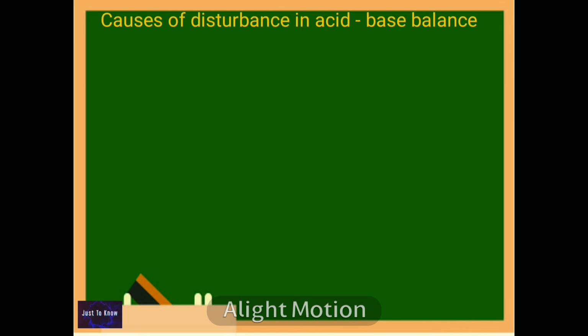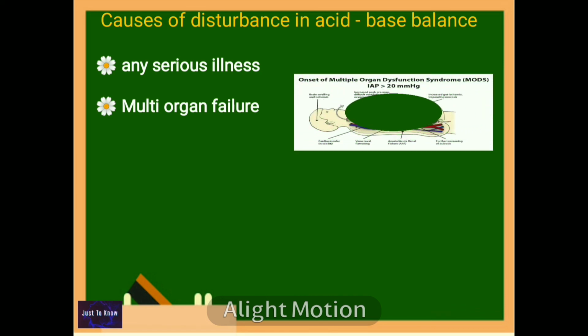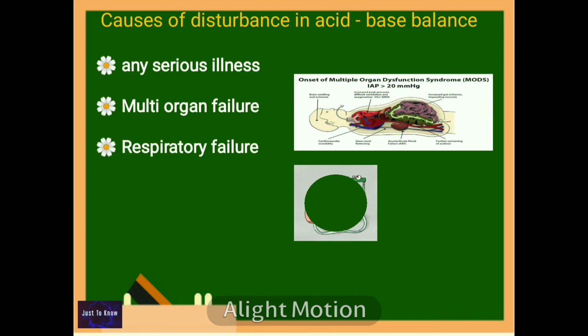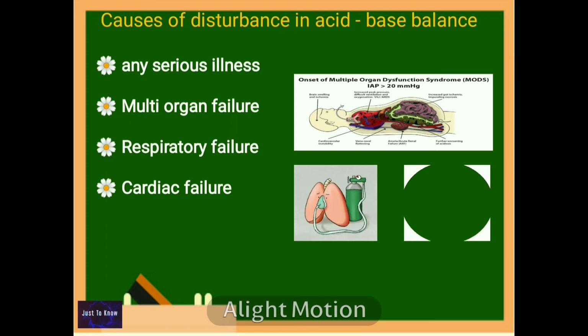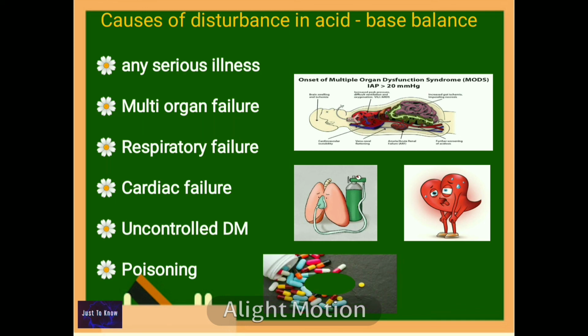General causes of disturbance in acid-base balance include any serious illness, multiple organ failure, respiratory failure, cardiac failure, uncontrolled diabetes mellitus, and poisoning such as by barbiturates.